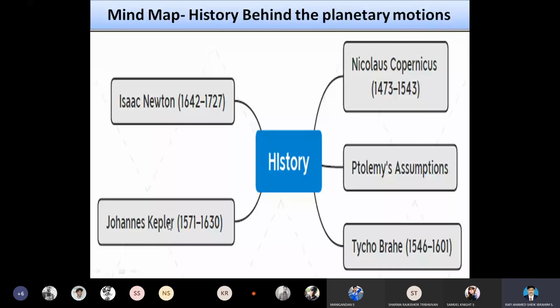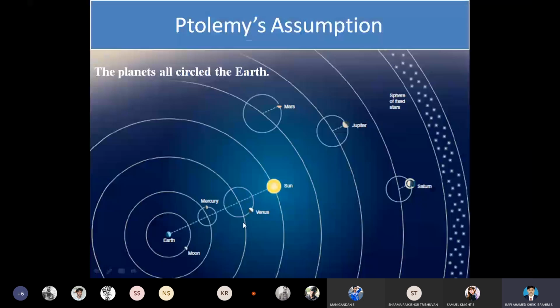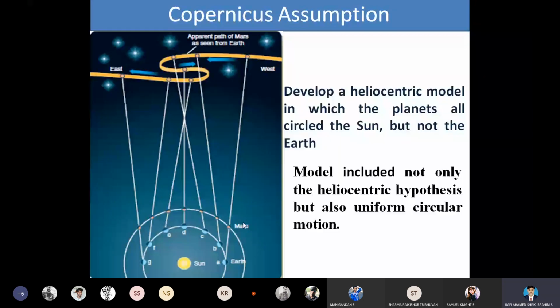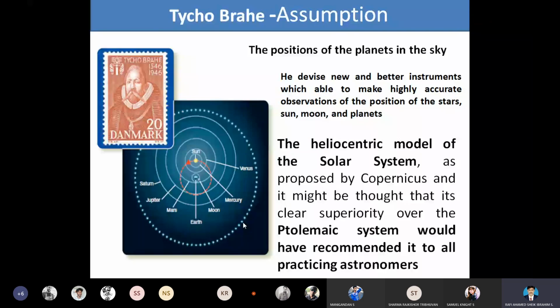To study Kepler's laws of planetary motion, we started with Ptolemy's assumption. He said that the planets all circulated the Earth. Then we followed the Copernicus assumption. He said that the planets are not orbiting the Earth, but they are orbiting the Sun. Tycho Brahe gave the positions of the planets in the sky. He invented an instrument used to make observations of the stars, sun, moon, and the planets.